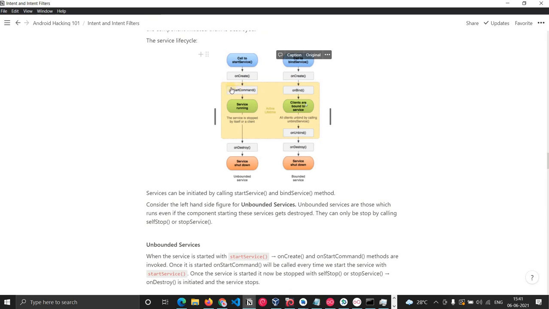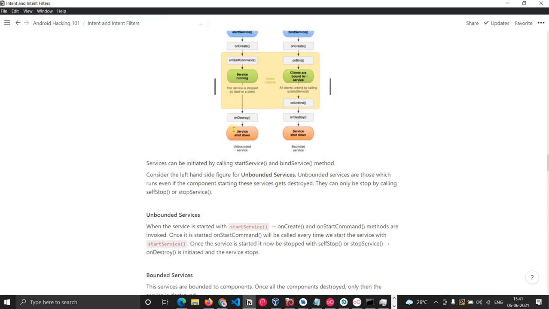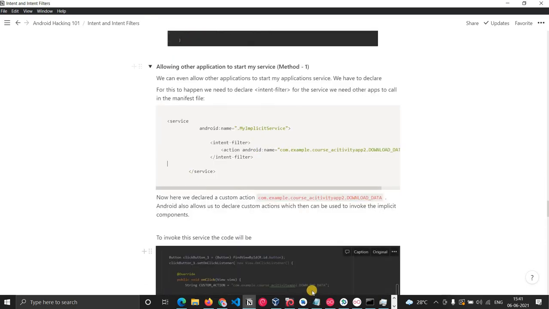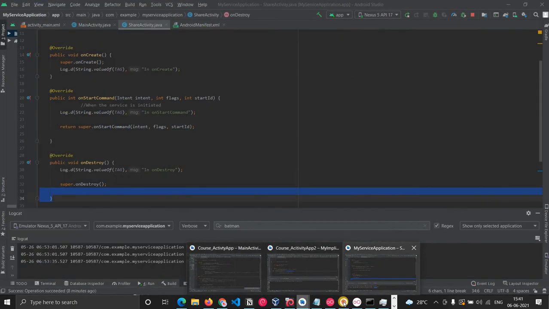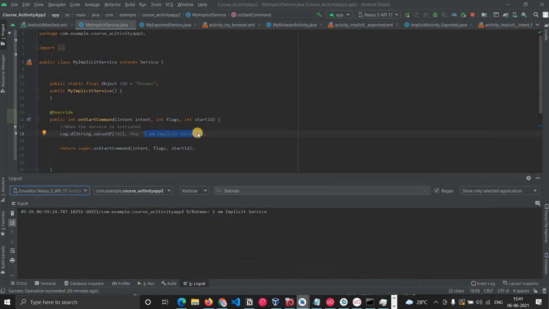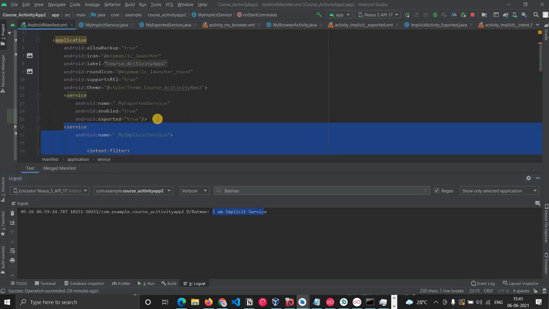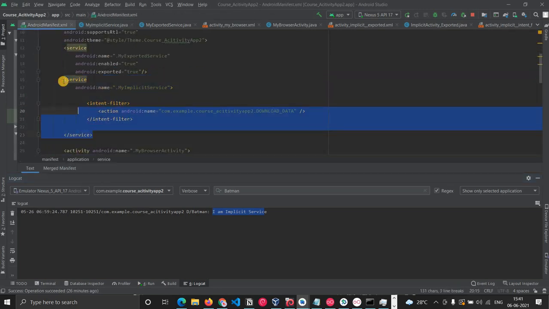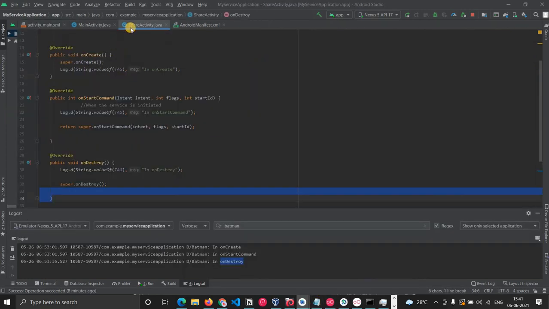In the onStartCommand, I'm just displaying that message. So what is happening here is this service application is calling that particular service, and then we are getting this message here. So this is how we can call it with method one, by declaring an intent filter. Since it has declared its own intent filter, we can call it. So I'll show you how I called it with my service application.